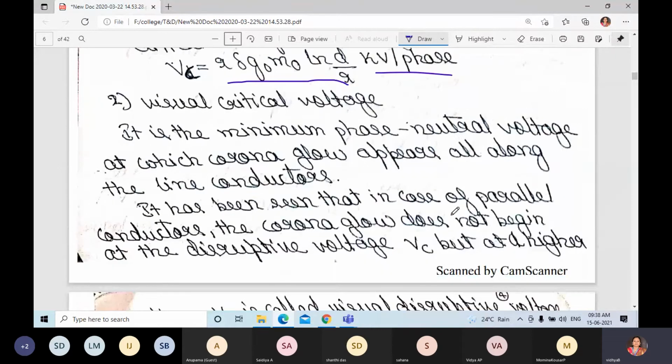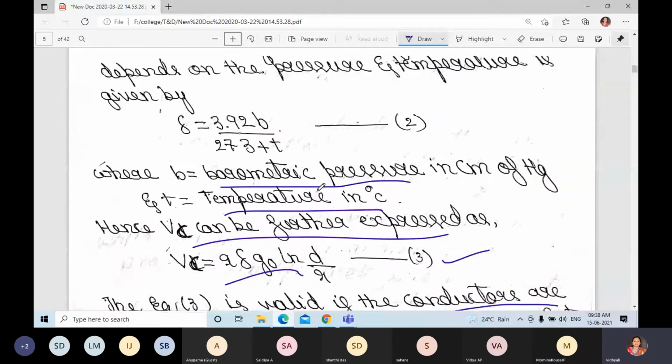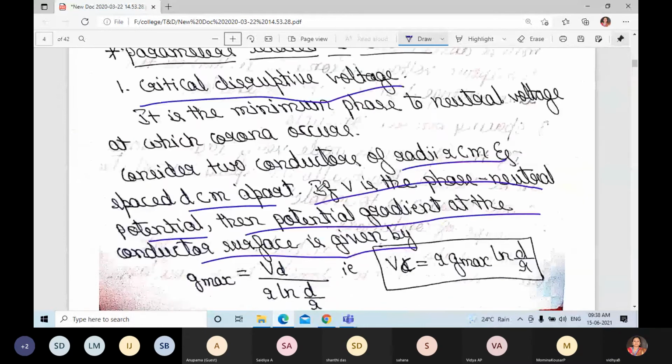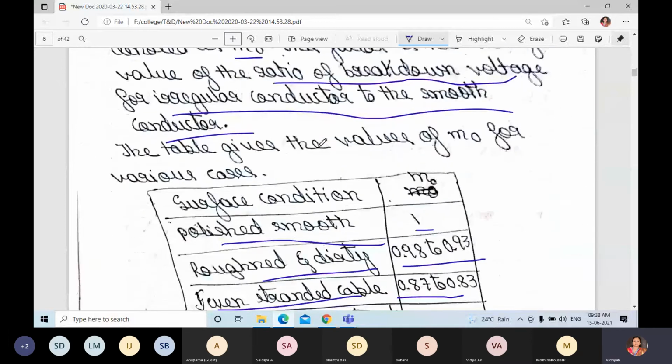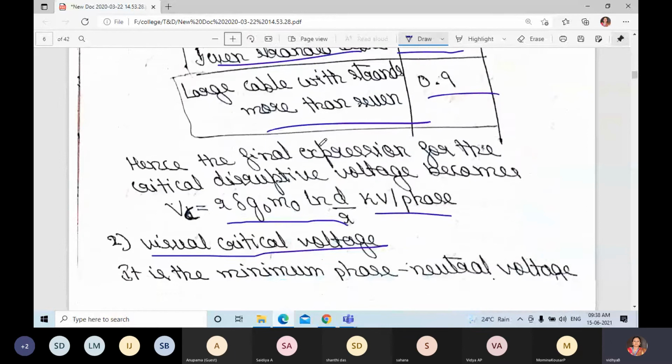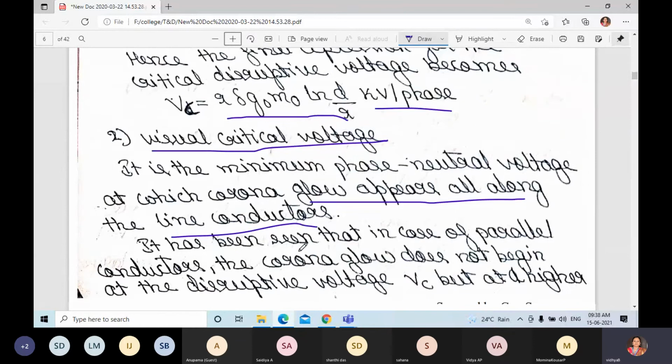Next is the visual critical voltage. It is the minimum phase to neutral voltage at which corona glow appears all along the line conductor. What about the critical disruptive voltage? It is the minimum phase to neutral voltage at which corona occurs. But here a glow will appear visibly, as the heading itself says, visual critical voltage. Here the glow appears all along the line conductors.